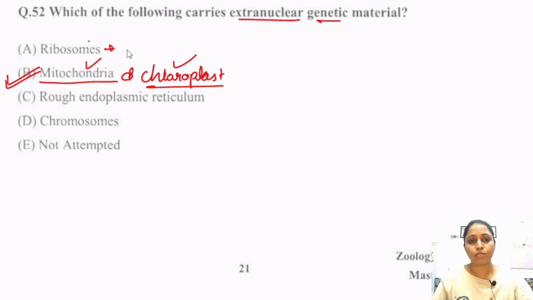Ribosomes are known as protein factories because they participate in the formation of proteins. Rough endoplasmic reticulum is essential for secretory protein synthesis, and chromosome is itself a genetic material. So this is wrong. So option number B is the correct answer.